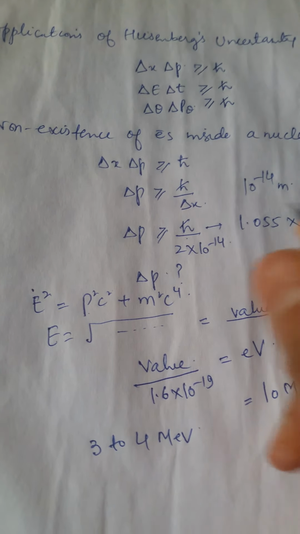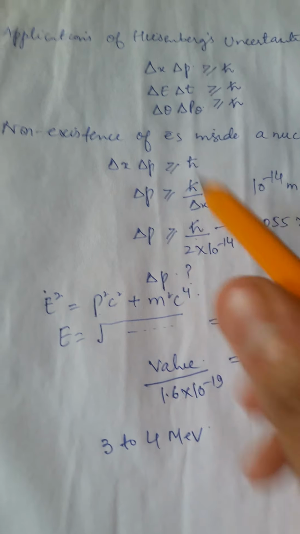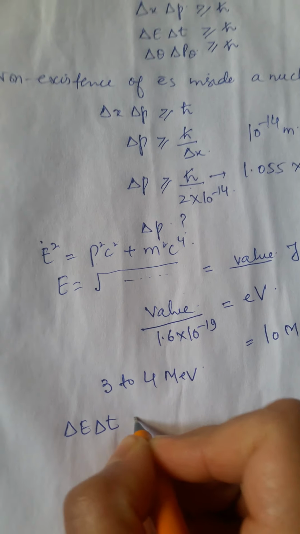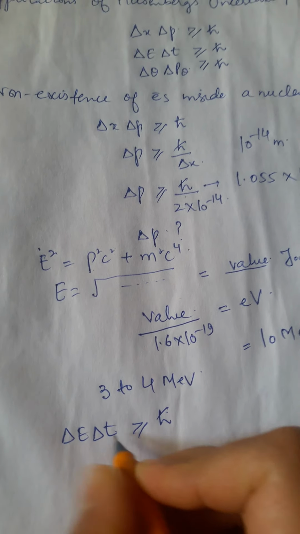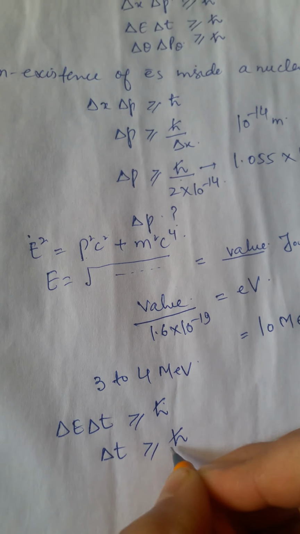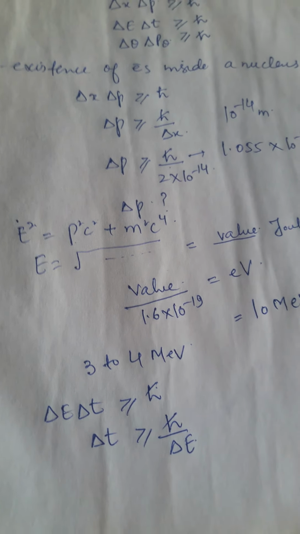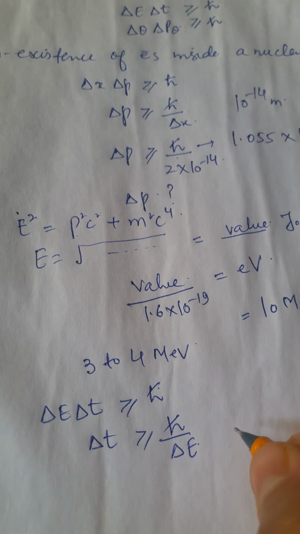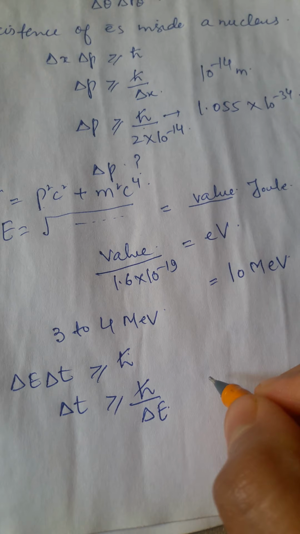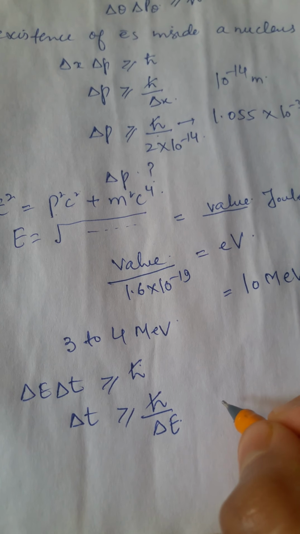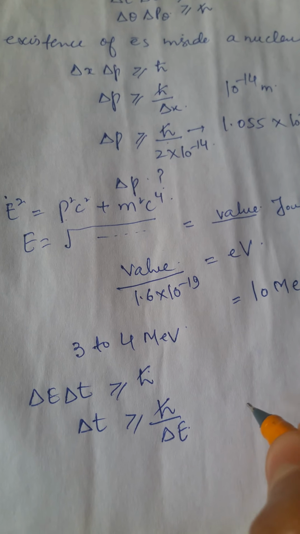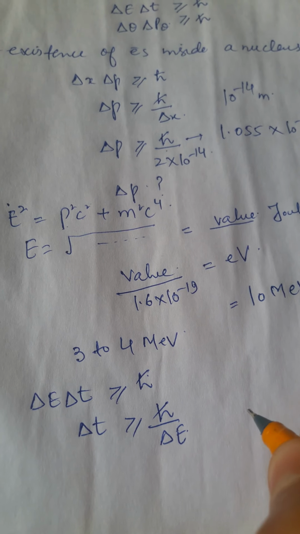Let us pick up another example of energy-time uncertainty. If I write delta E delta t is greater than or equal to h cross, then delta t is greater than or equal to h cross by delta E. Now, if you are aware of Bohr's concept of orbits around the nucleus followed by an electron, he states that the electron revolves around the nucleus in well-defined orbits which have very discrete, well-defined energies.